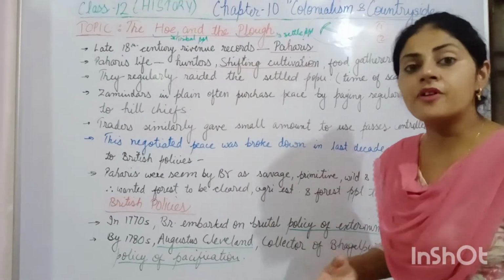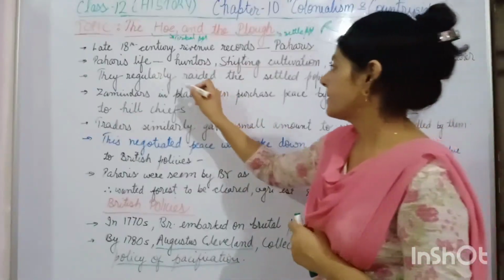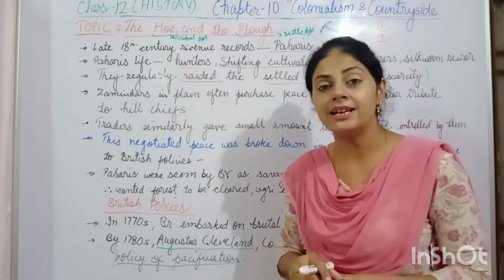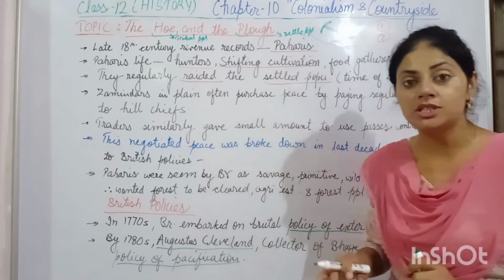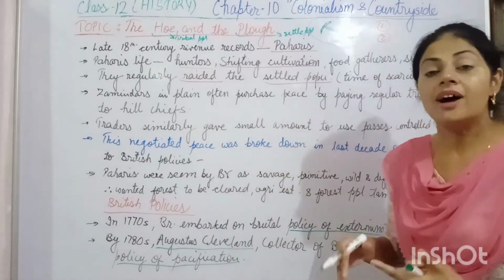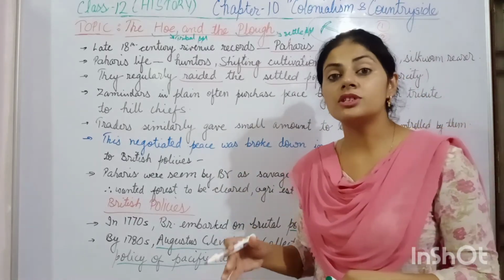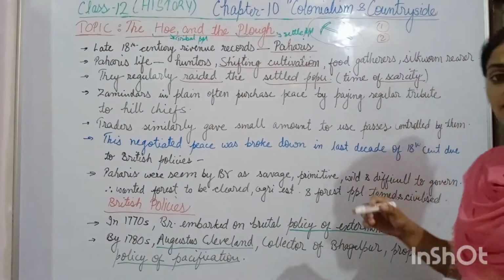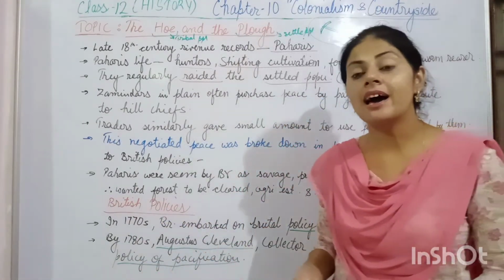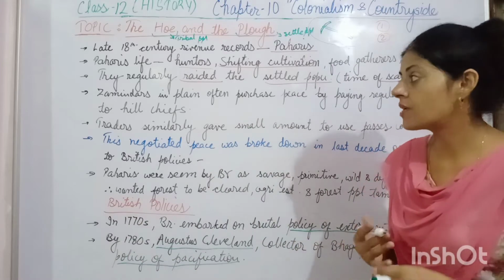Apart from that, they also earned their livelihood by raiding the settled population which lived in the foothills of the Rajmahal Hills. The agriculturist community who lived in the foothills of the Rajmahal Hills, they kept on raiding those people. Why did they raid the settled community? They raided during the time of scarcity. Whenever there was food scarcity, in the years of scarcity, they earned their livelihood by raiding the settled people and taking things from them.